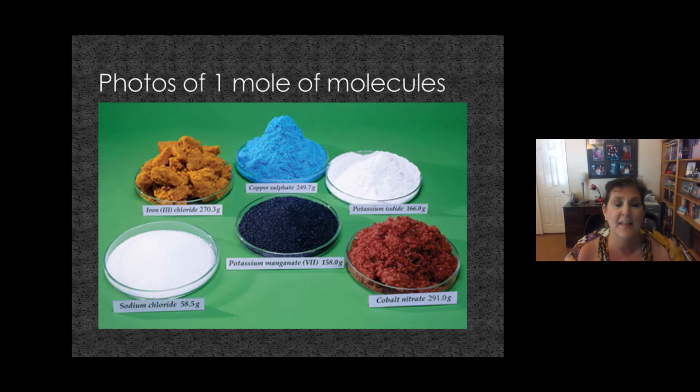Copper sulfate's pretty. It's that light blue color. In front of that, we have some potassium manganate. That's pretty as well, a navy color. Then we have some potassium iodide. That's another salt. And in front, we have some cobalt 3 nitrate. It's that pretty red color. All of those samples would fit in your hand. All of those samples contain 6.02 times 10 to the 23rd molecules of that substance.